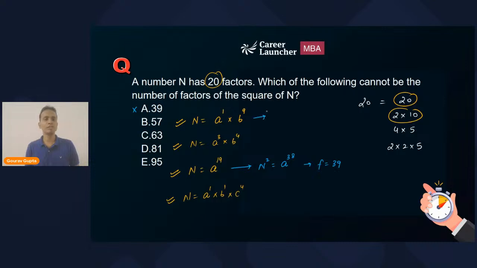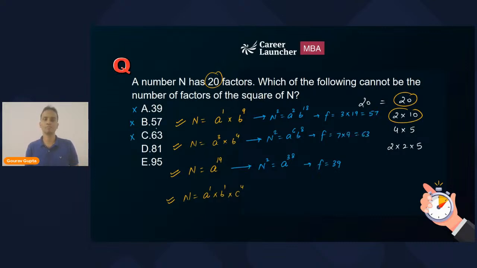Similarly, if the number is in this form, the number's square will be a square multiplied by b raised to the power 18. So the number of factors of this number will be 3 multiplied by 19, that is 57. So option B cannot be the answer. If the number is in the third way, then n square will be a raised to the power 6, b raised to the power 8, and the number of factors will be 7 multiplied by 9, that is 63.